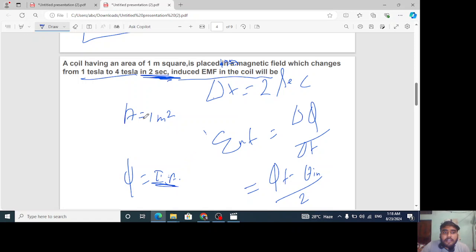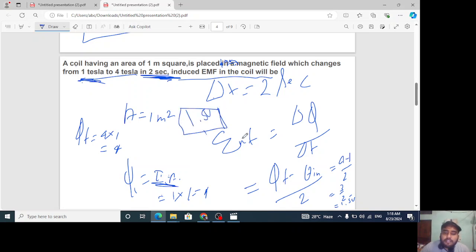B is already given for the initial case as 1 Tesla. So phi initial will be 1 Tesla into area 1, so 1 into 1 gives the value 1. Phi final is BA again, where B is 4 and A is 1, so 4 into 1 is 4. The final value is this, the initial value is this. So we get 4 minus 1 upon 2, which is 3 by 2, that is 1.5 volt. We have to keep this much in mind.